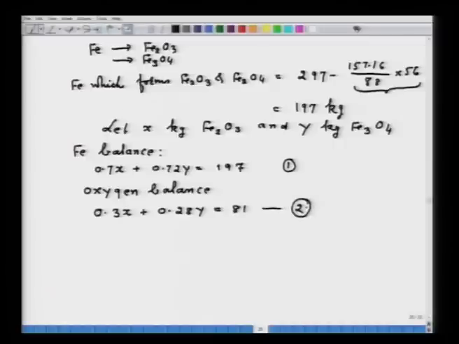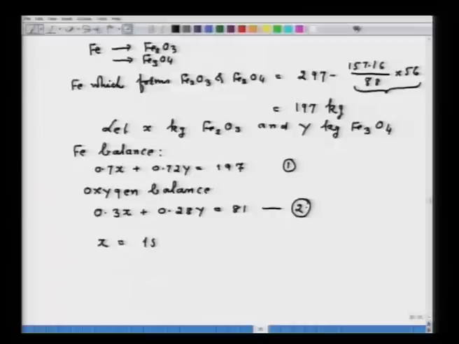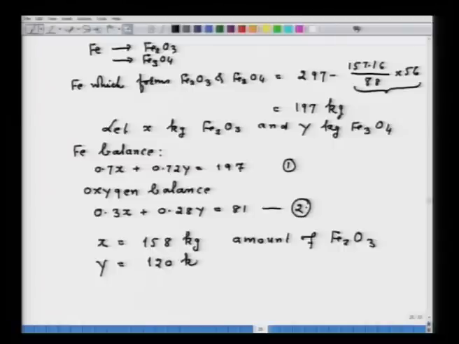Now, I believe you must be an expert in solving these two simultaneous equations, x and y, two variables, two equations. x comes out to be equal to 158 kg, which is the amount of Fe2O3, and y will be equal to 120 kg.